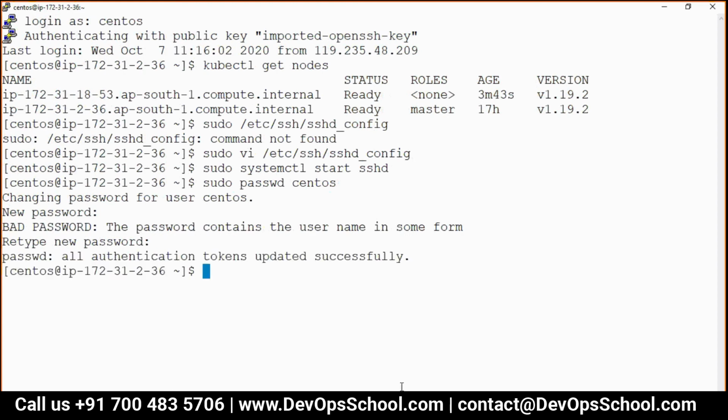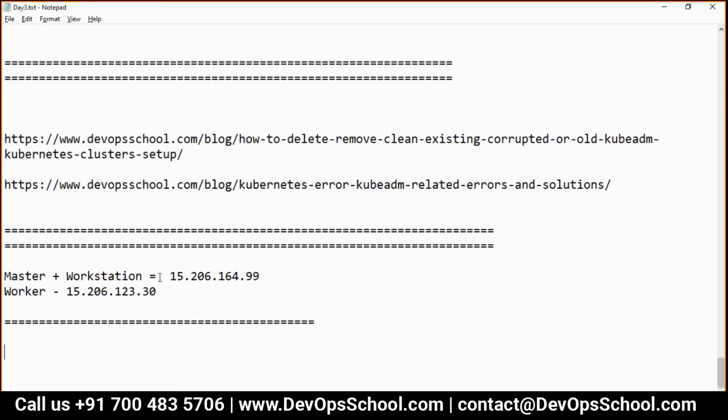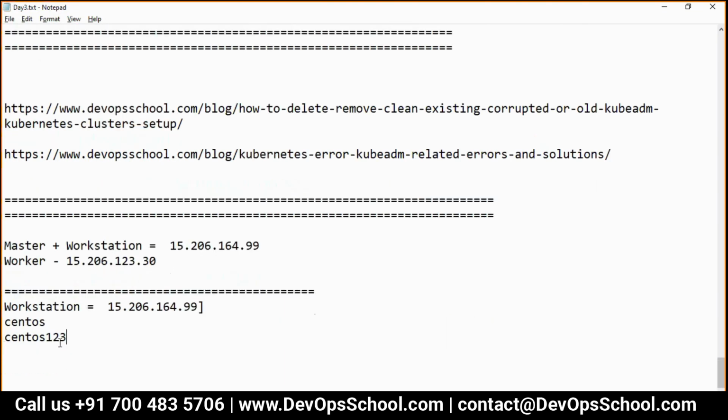Okay, guys, for all of you, this is your workstation. Those who have not got the server setup done, this is your workstation. Username is CentOS. Password is CentOS123. You can connect from PuTTY, from the same machines which you are using to connect to the VMs. If you are connecting from office machines, you might not get access. So those who have no setup ready, you can use this setup.